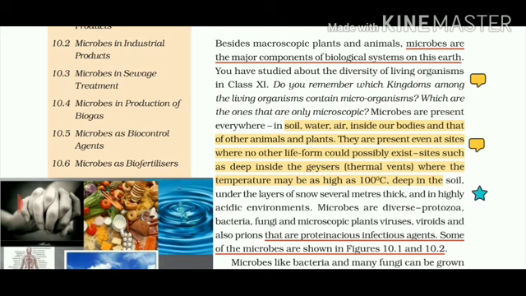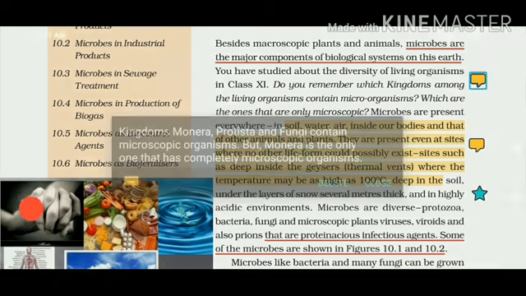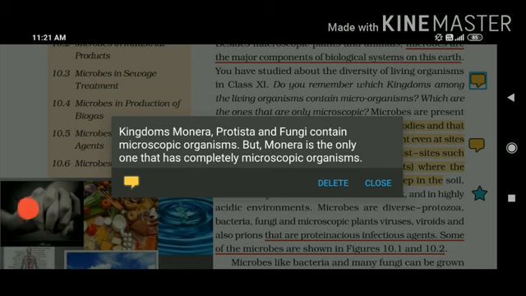Then with the help of R.H. Whittaker, the 5 kingdom classification came. Number one, kingdom Monera, then Protista, then Fungi, Plantae, and Animalia. So students, can you give me this answer? Do you remember which kingdoms among the living organisms contain microorganisms? Your answer is kingdom Monera, Protista, and Fungi contain microscopic organisms.